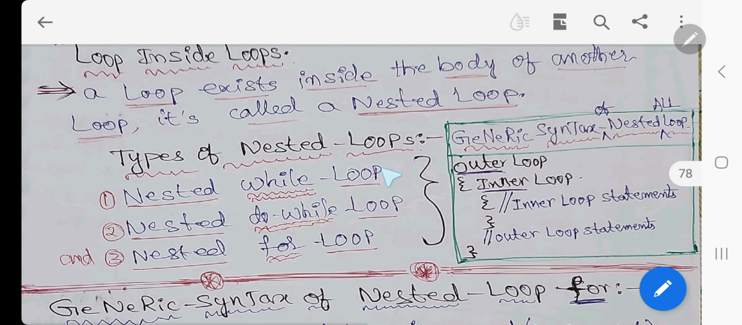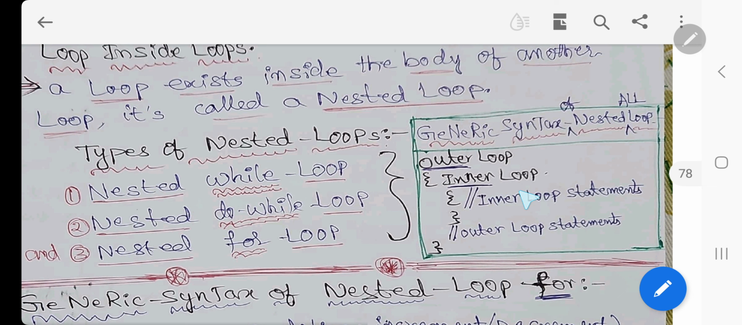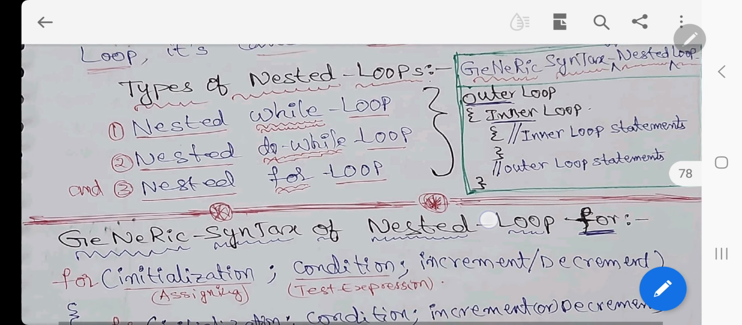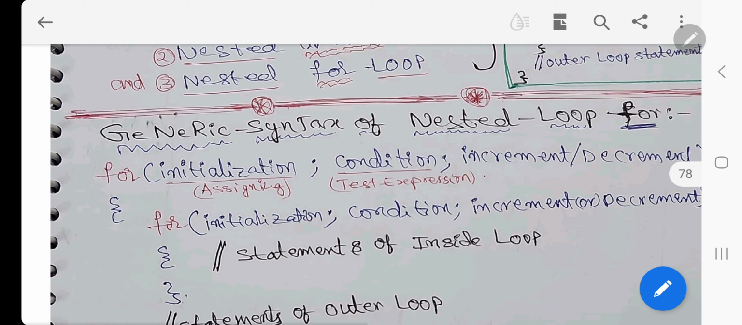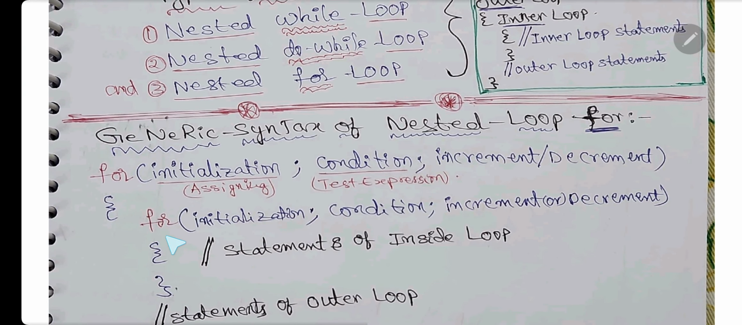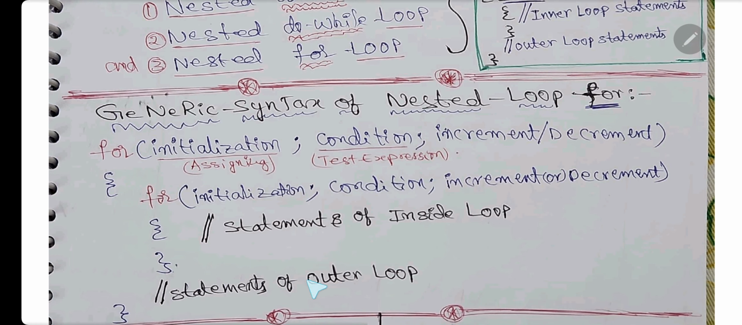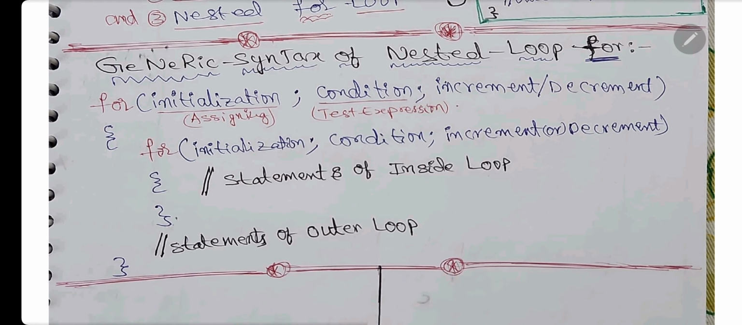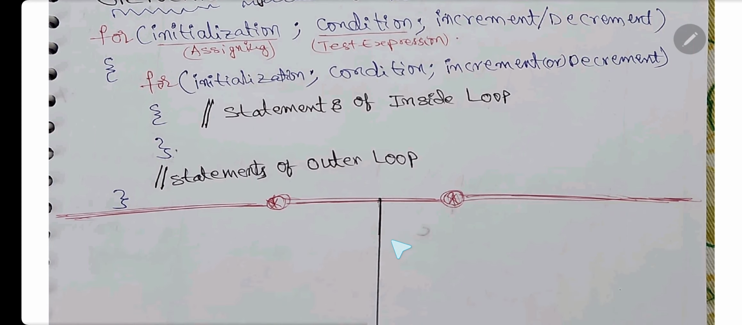Types of nested loop: for nested loop, while nested loop, do while nested loop. Here is the generic syntax: outer loop, and we have inner loop. So loop within loop. Here I wrote in a green box, loop within loop. This is the generic syntax: initialization or assigning, condition or test expression, increment or decrement. No semicolon here. And inside, one more for is there with some statements, and outside some statements. This is for within for, that's called a nested loop.